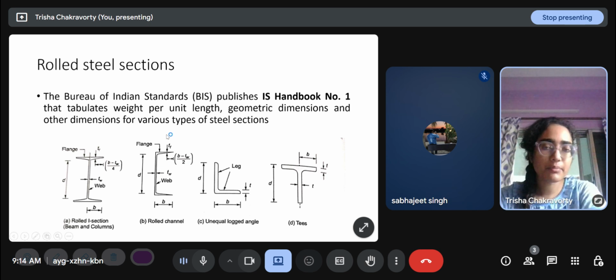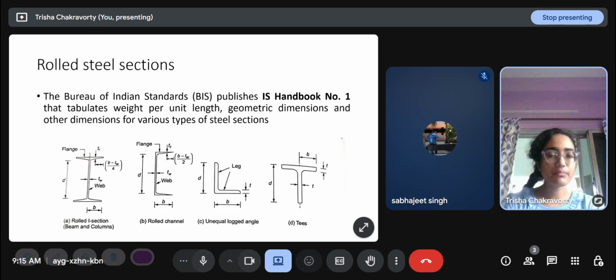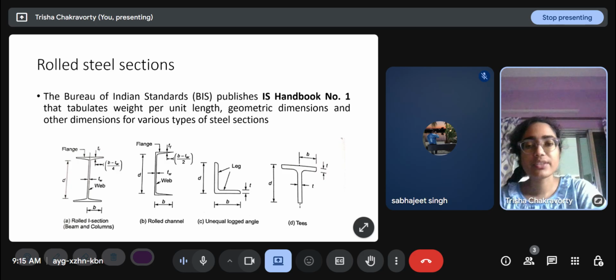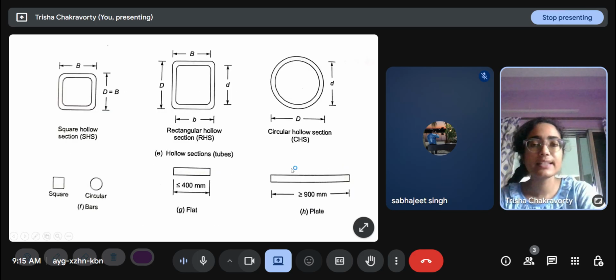For example, the center of gravity of this channel section will be somewhere here. So this distance they will mark in the diagram at the top of the page, and that distance, cxx or czz, whatever we call it, will be mentioned in the table. These are I sections, channel sections, angles, T's, hollow, and solid sections.